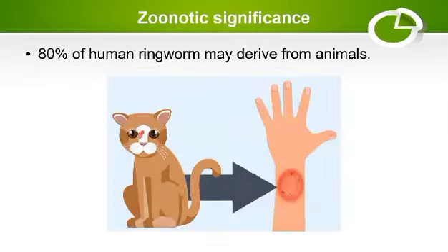And finally comes the zoonotic significance of this disease. You must remember that this disease is highly zoonotic in nature. So whenever you are dealing with any case of ringworm, you must take care and measures in order to avoid the transmission of ringworm from animals to you. And it has been estimated from research data that 80% of human ringworm cases are derived from animals during dealing with cases of ringworm. And most of the cases that appear in rural areas are usually taken from animals. So this is a highly zoonotic disease. You must take care while dealing with any case.